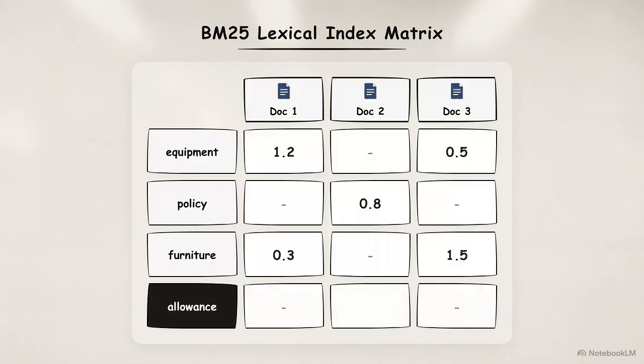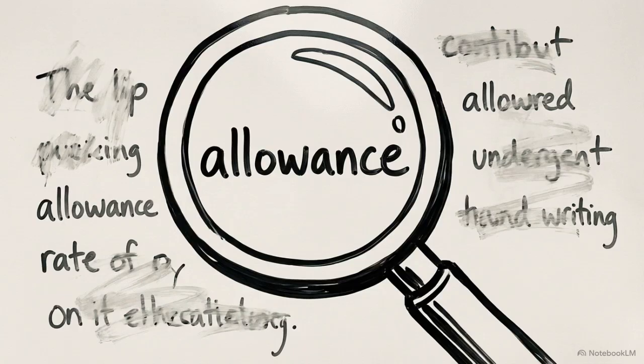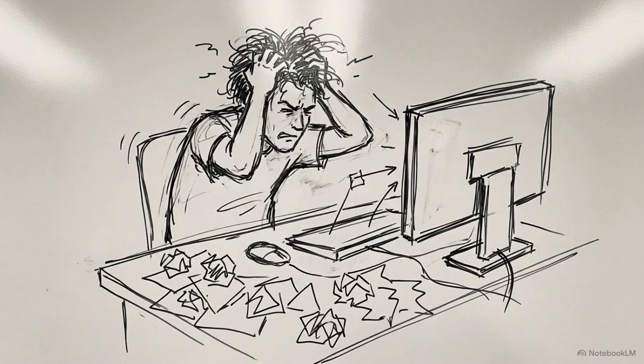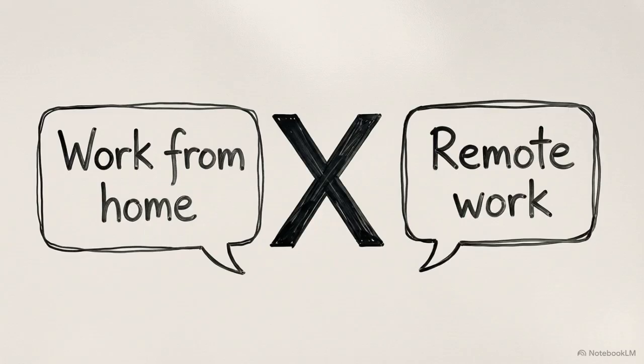When querying for allowance against a document discussing reimbursement, the algorithm assigns a hard 0. Because the exact string allowance is missing, the match fails. BM25 processes string frequency with high precision, but it lacks the logic to evaluate context. This forces the user to guess the precise vocabulary used by the document's author to yield a result. Relying on exact match keyword indices fails, because human language expresses identical concepts through highly variable syntax.